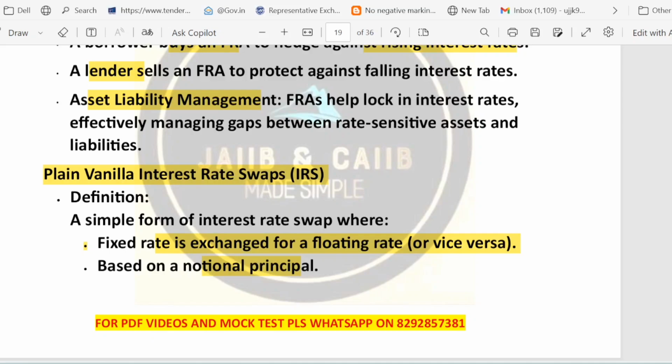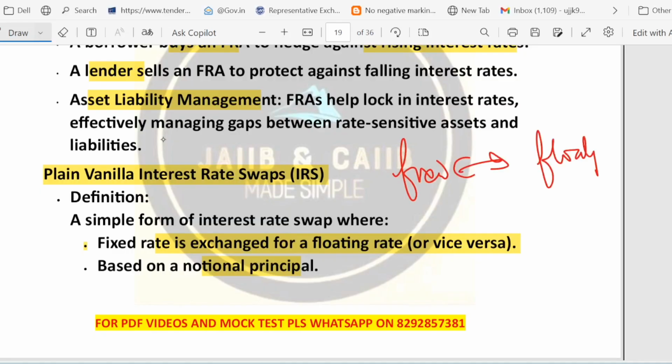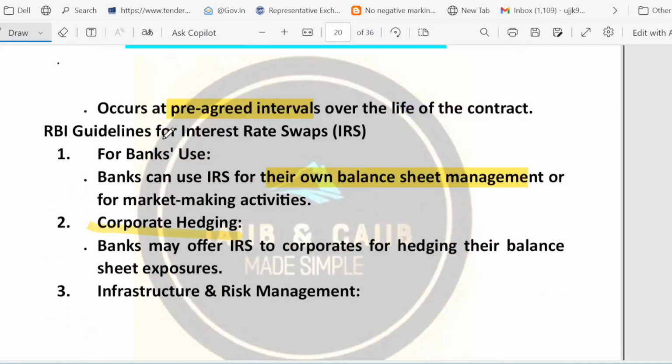Plain vanilla IRS means a basic interest rate swap. Right? It is a kind of basic interest rate swap, where fixed is exchanged for floating rate. Notional principal, I told you, is used to calculate the payment. Principal itself usually does not change hands. And periodic payment interval: the swap settles periodically over the swap life.